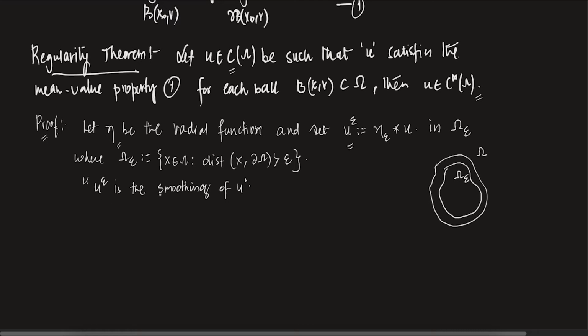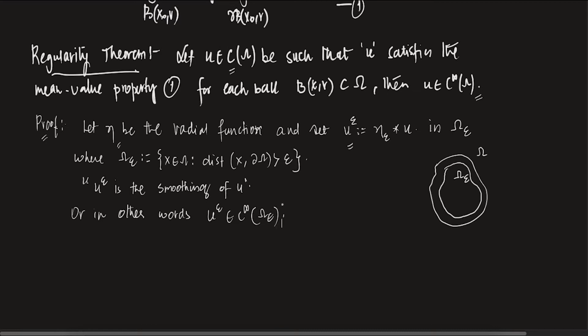So if you define u epsilon as eta epsilon convolution u, then u epsilon is a smoothing of u, or in other words, u epsilon is in C infinity of omega epsilon. Is this clear?